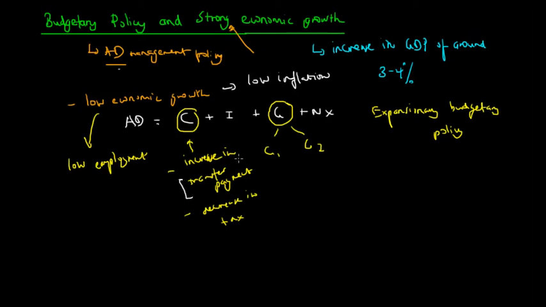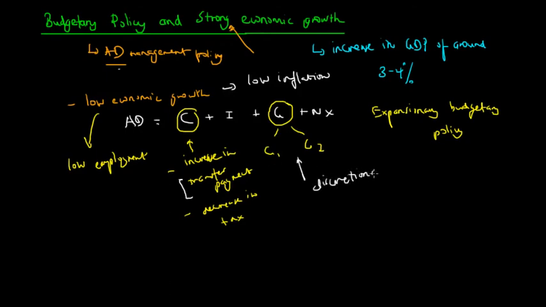And again, because there is low economic growth, and because in economic downswings income is very low, automatic stabilizers in taxation result in a decrease in taxation, and therefore an increase in disposable income to stimulate aggregate demand in that way.